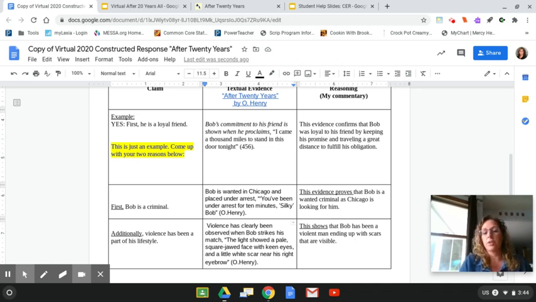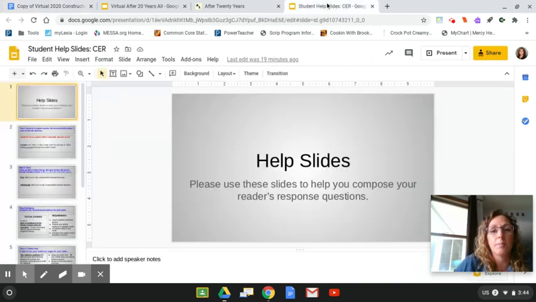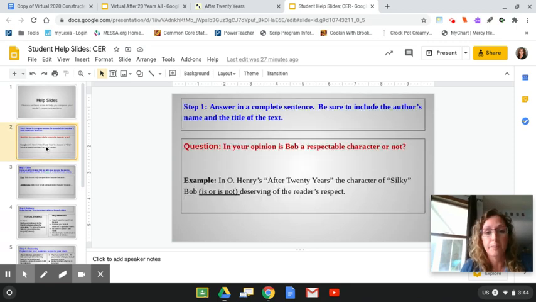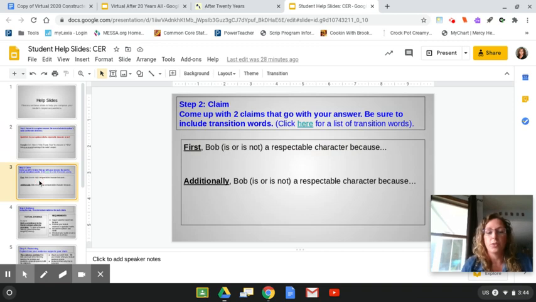Okay, so now my chart is done. Hopefully your chart is done. If it's not, take a minute and try and finish it up before we do the next step, which is putting it all together. All right, so we're going to be putting it all together. If at any point in time you need some help today during your work time, these help slides will guide you through it. They'll tell you what to do first. Answer in a complete sentence. How you do your claim.